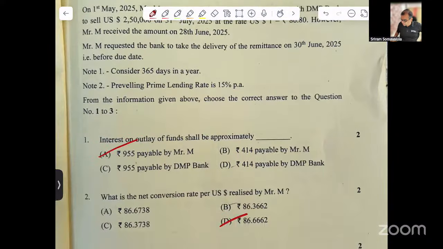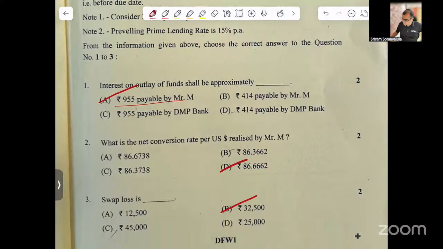Okay, so the first one is interest payable. Yes, answer is A. Interest payable 955 is the interest that is payable. Second one is what is the net conversion rate? 86.8662. Answer is D here.